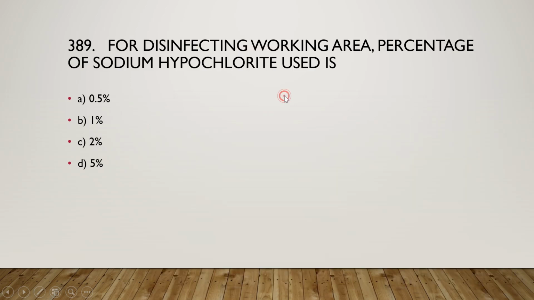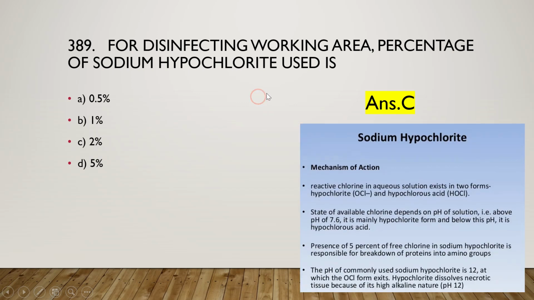Okay, so next one is: for disinfecting working areas, the percentage of sodium hypochlorite used is 0.5%, 1%, 2% or 5%. The right answer is option C, that is 2%. And the sodium hypochlorite mechanism of action: it is a reactive chlorine in aqueous solution, existing in two forms, hypochlorite and hypochlorous acid. The state of available chlorine depends on pH of solution, that is above pH 7.6 it is mainly hypochlorite form and below this pH it is hypochlorous acid.